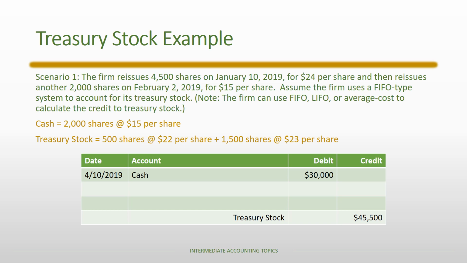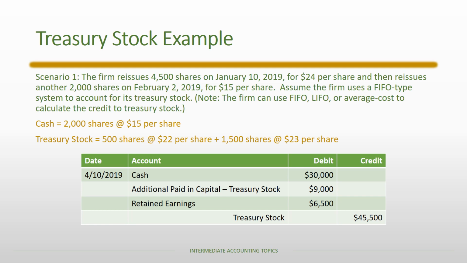Well, there's sort of two accounts that we can target. The first account that we target is, is there any balance in our additional paid-in capital treasury stock account? And so we know there's a prior balance of $9,000, and so that's the first account that we target. If there's not sufficient additional paid-in capital, then much like a cash distribution to owners, at that point we would debit retained earnings for any amount above our APIC account balance.